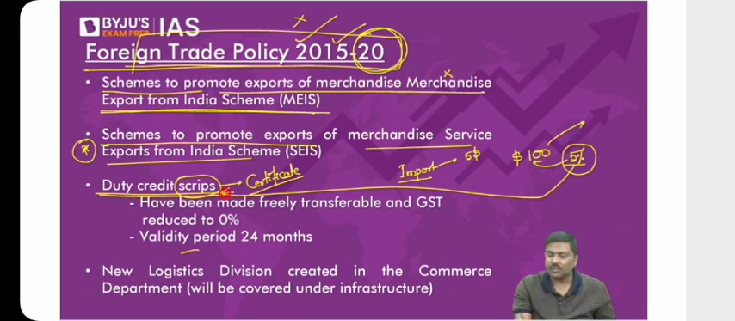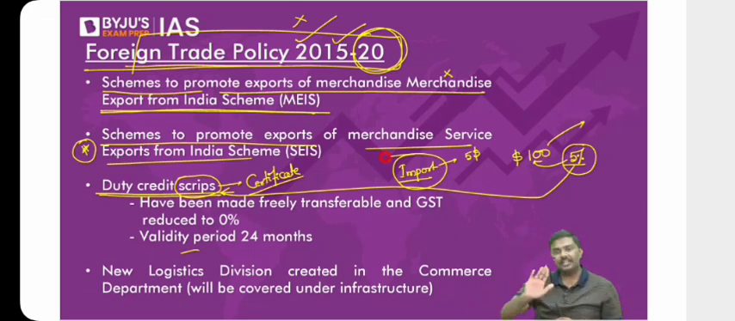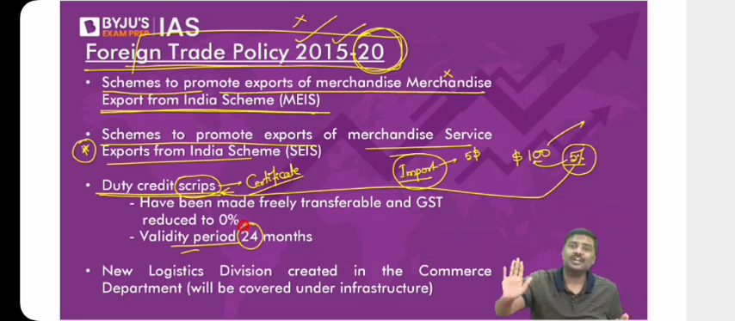Many of you ask me, sir, what if I'm not importing anything? Two very important points here. Whenever the duty credit scrips were issued, they would have a validity time period. There is a validity for these certificates. What is the validity? Earlier, the validity period was 18 months, but it has been increased to 24 months. Meaning, you will have 24 months to use this coupon, voucher, certificate, or scrip.